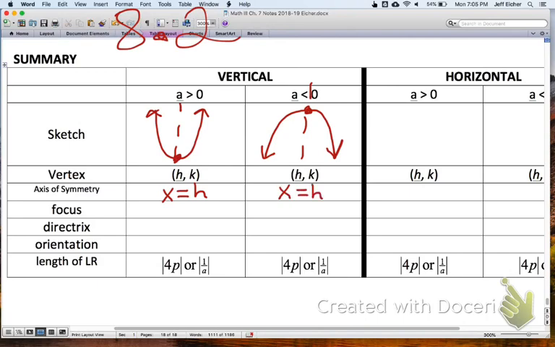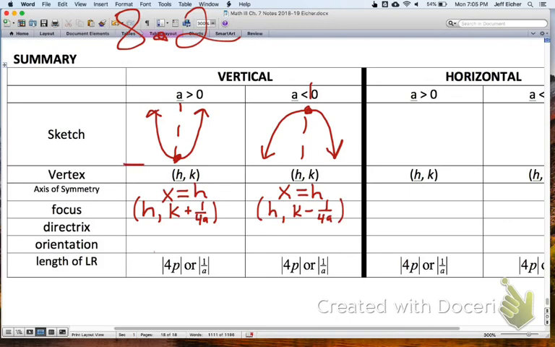The focus is 1 over 4a higher than the vertex. So a general formula would be h, k plus 1 over 4a. Or if it's upside down, it would be h, k minus 1 over 4a.